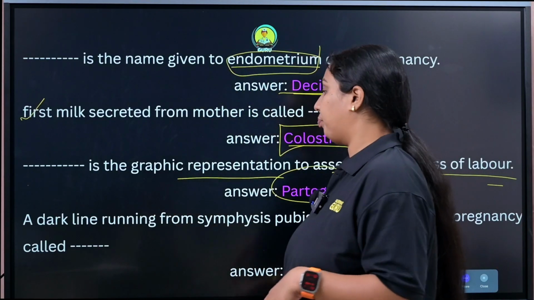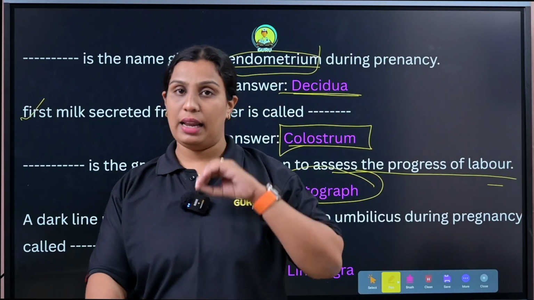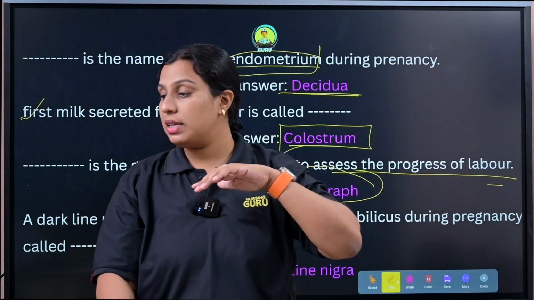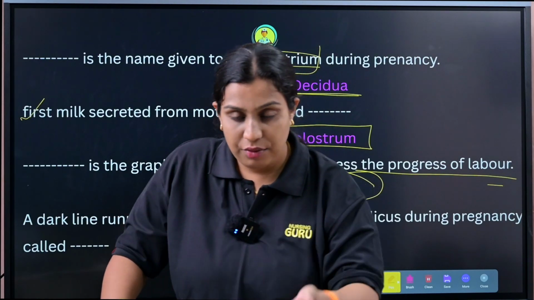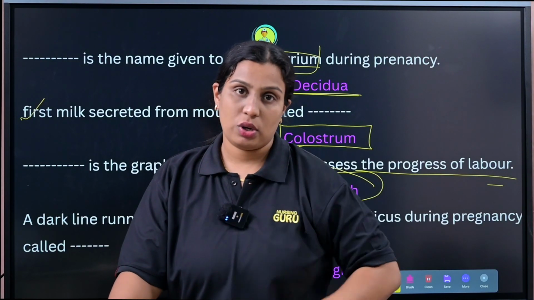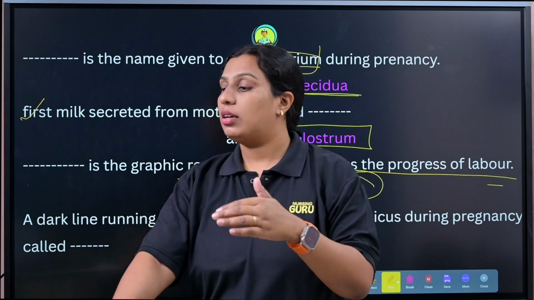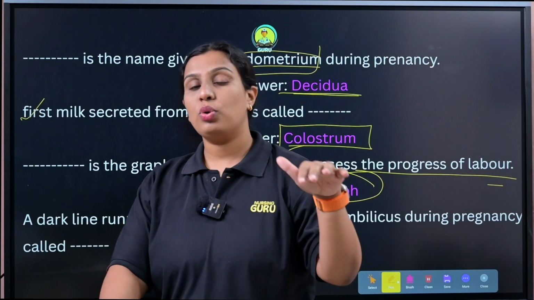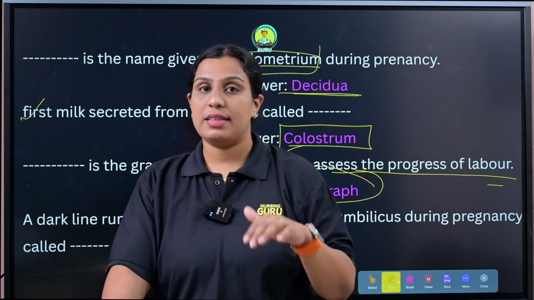Next question. A dark line running from the symphysis pubis to the umbilicus during pregnancy is known as. Usually most of the mothers during the antenatal assessment, you can see that one.